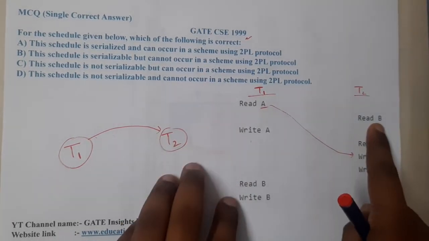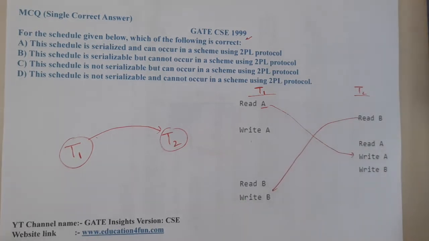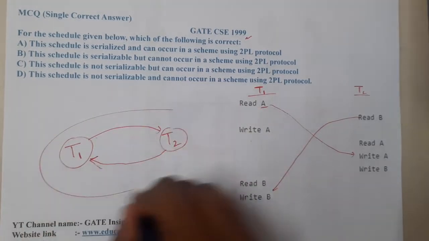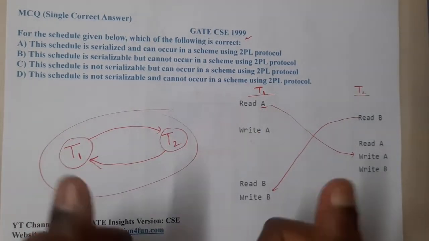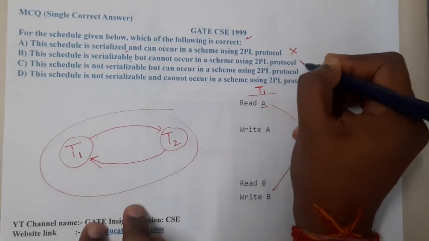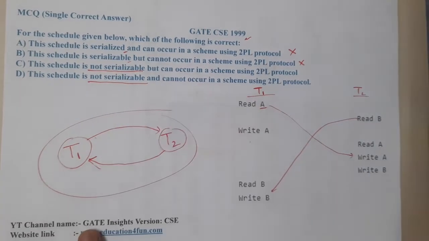Similarly, here we are having read A and here we are having write B, so indirectly this is a clash from T2 to T1. If you observe carefully, the loop has been formed. With the loop, we can say that it is non-serializable. So options A and B are wrong, and option C or D could be correct.